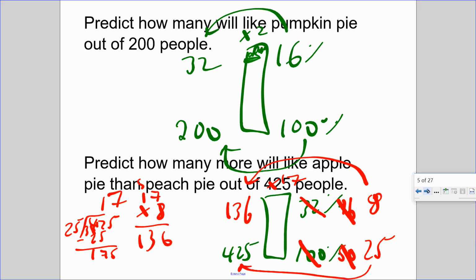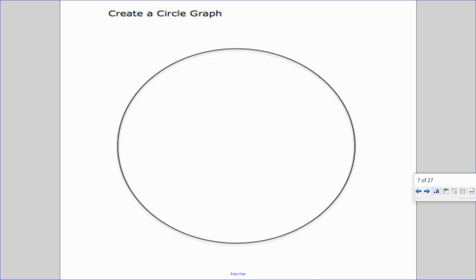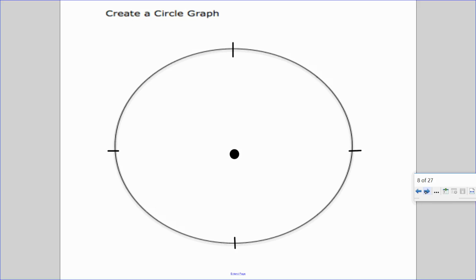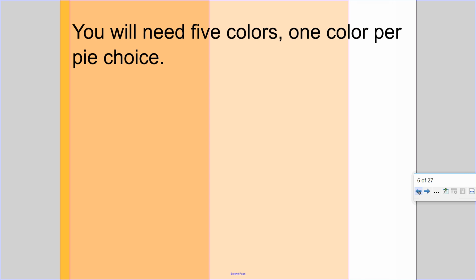All right. So let's make a survey. Again, in a circle graph, you start with a circle. You need to find the benchmark percents of 0, 25, 50, and 75%. Then it's up to you how you want to break it down. I'm going to break it down by 5% and so on. So in this survey, if I'm not mistaken,